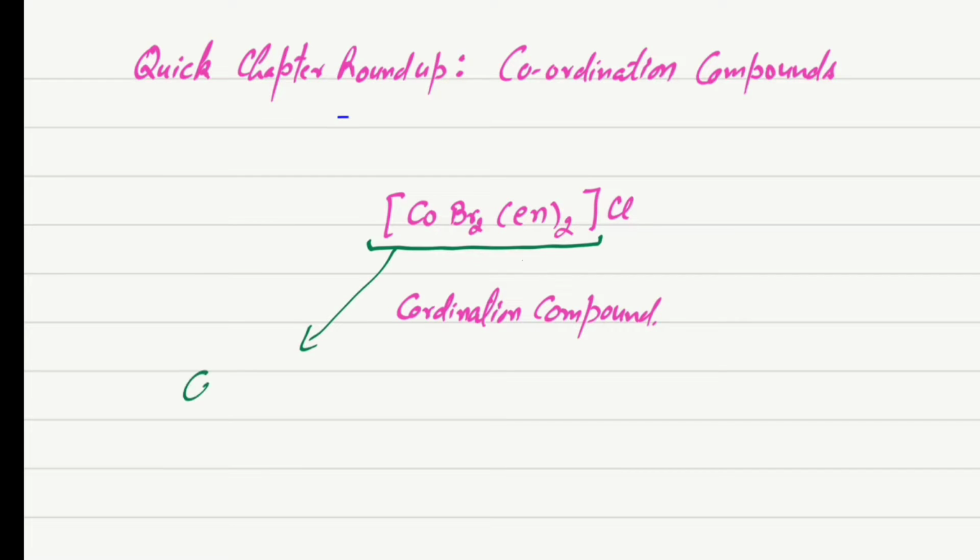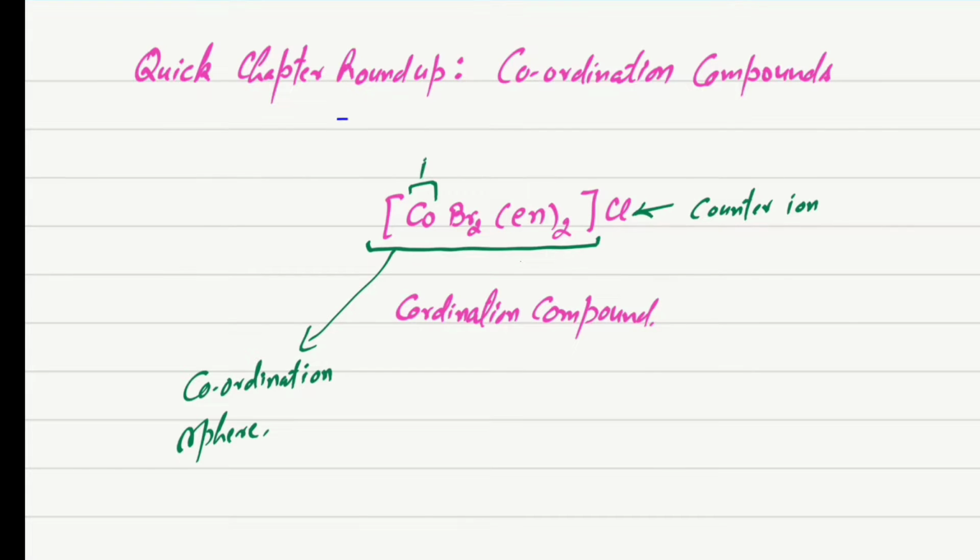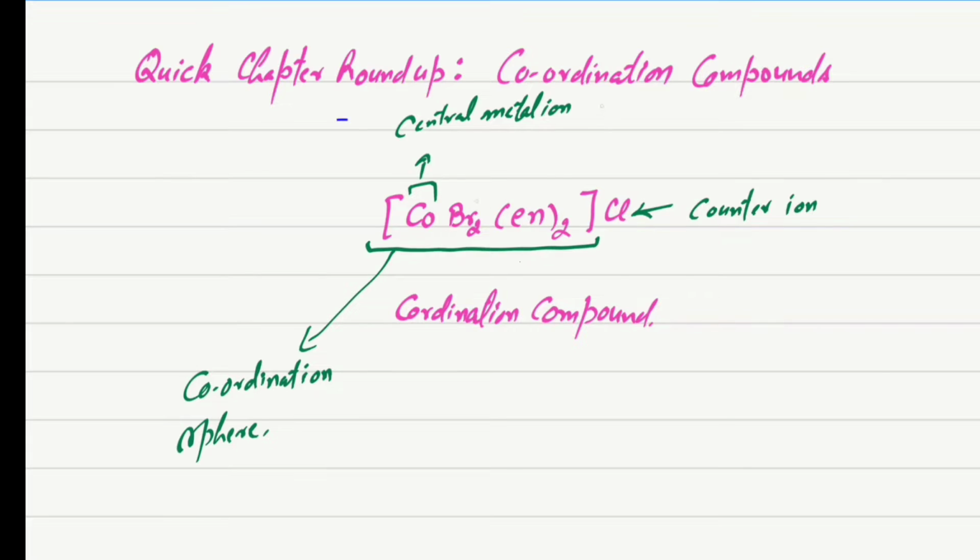This is a coordination sphere, which consists of the central metal ion and the ligands, and this is a counter ion which balances the charge of the coordination sphere, and this counter ion is ionizable. So this coordination sphere consists of the central metal ion or atom and the ligands which are coordinating with this central metal ion.